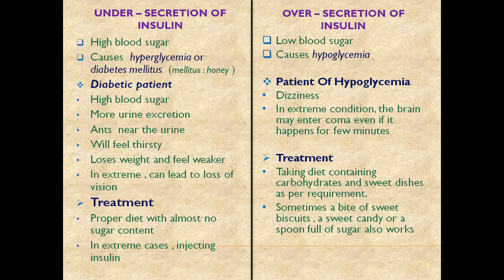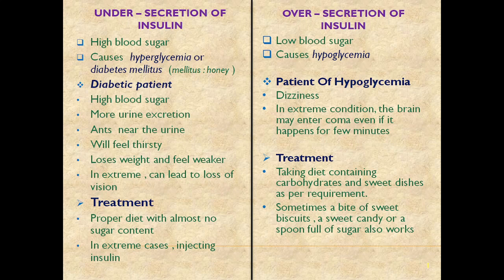And when there is over secretion, you have to take glycogen, not in the sense that you can take glycogen directly, but glycogen stimulating foods, like the carbohydrates and the sweet dishes.